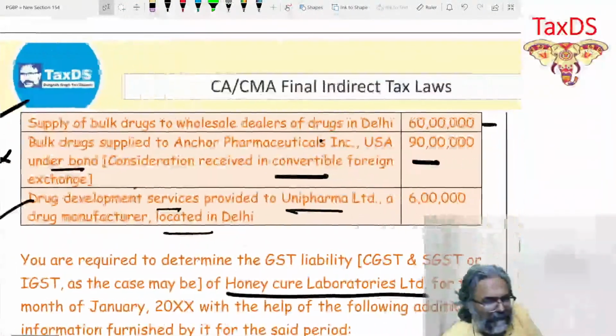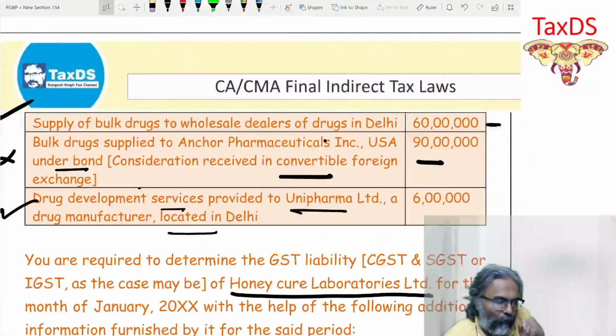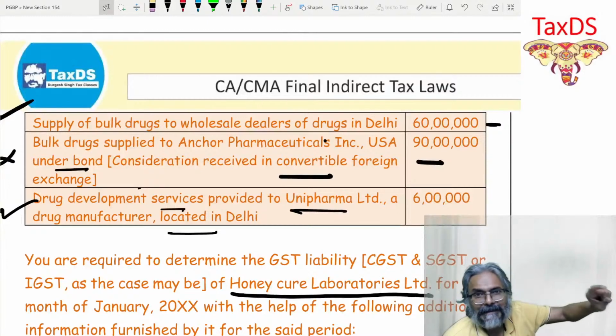Let's take the next one, students. Supply of bulk drugs to a wholesale dealer of drugs in Delhi. So it is intrastate, 60 lakhs intrastate, students, isn't it? And that is what it is.